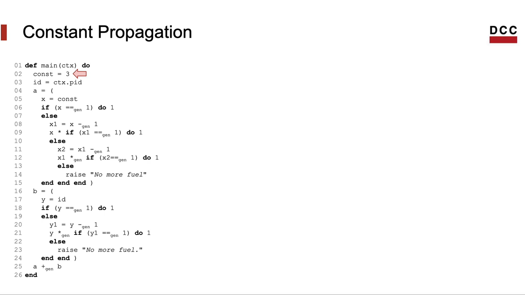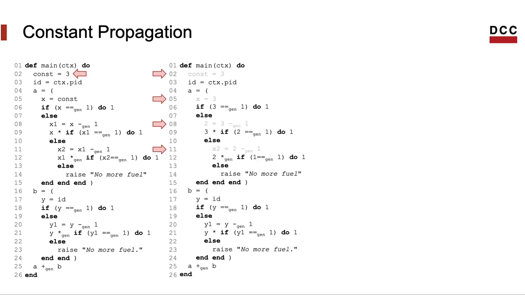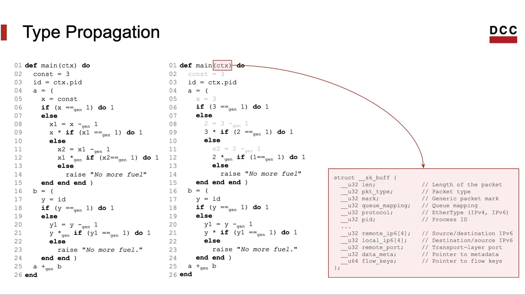After inline expansion, Honey Potion does constant propagation. Constant propagation is very effective in our setting. For one, every fuel parameter must be a constant, and we can propagate this constant. Constant propagation usually will let Honey Potion fold mutable code chunks into no-ops. As we are doing in this example here, several assignments can be removed, for instance. Alongside constant propagation, we also do type propagation. The algorithm that works for constant propagation gives us most of what we need to implement type propagation.